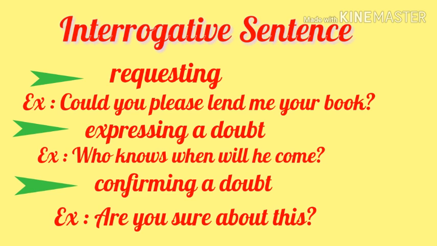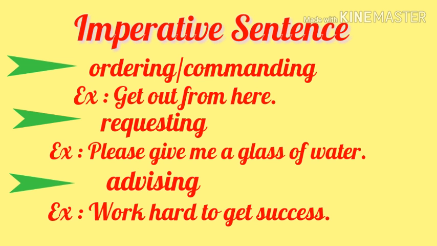Another function is that it is also used in confirming a doubt. For example, are you sure about this? That means you want to confirm something. So you are using, are you sure about this? So these are the functions of interrogative sentence. Clear? The third form of sentence is the imperative sentence.